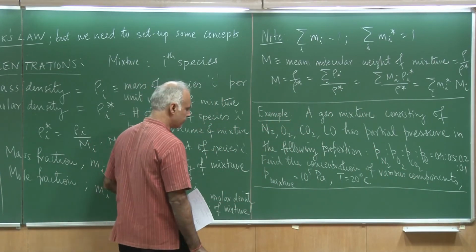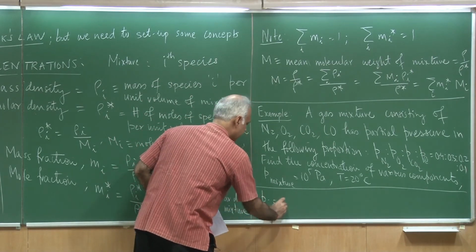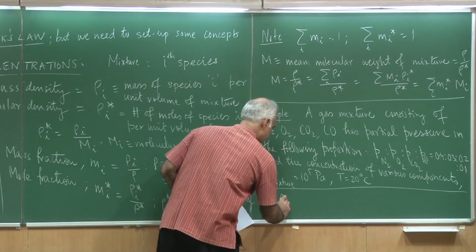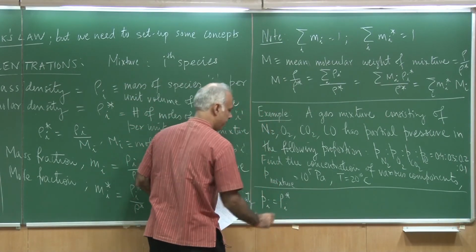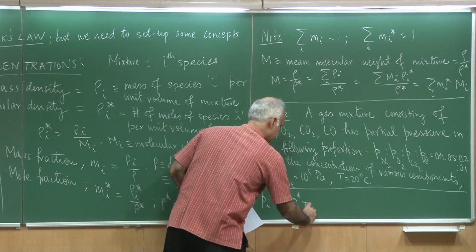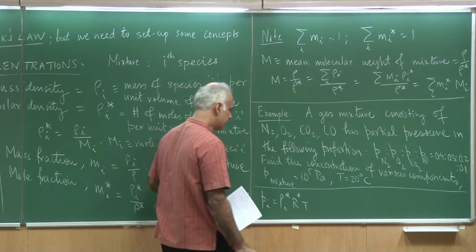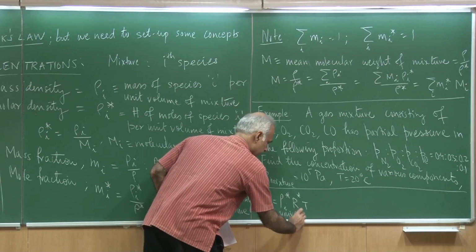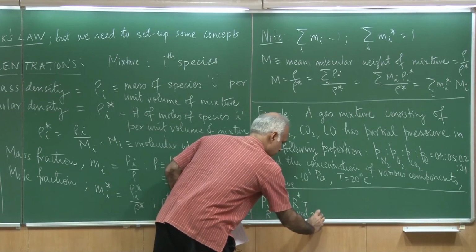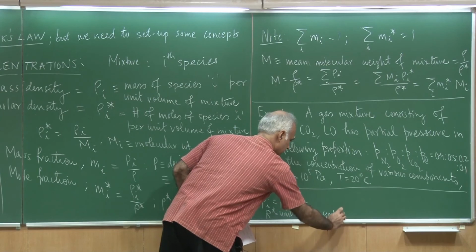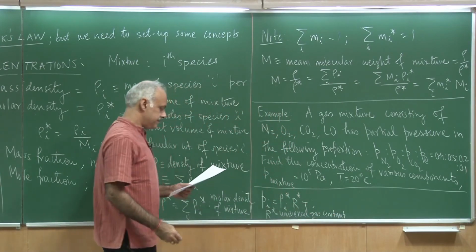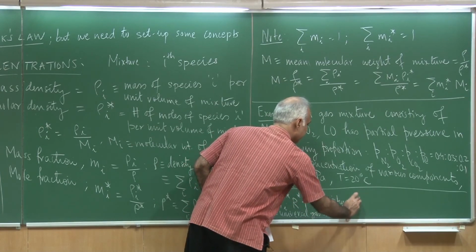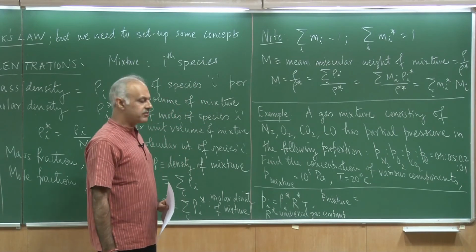The first thing we want to realize is that the partial pressure Pi for each component is going to be given as rho I star R star T, and R star of course is the universal gas constant. We will also realize that the pressure of the mixture is the summation of the partial pressures.